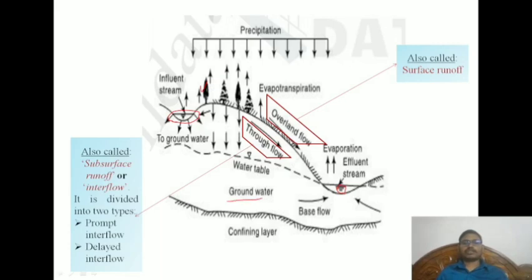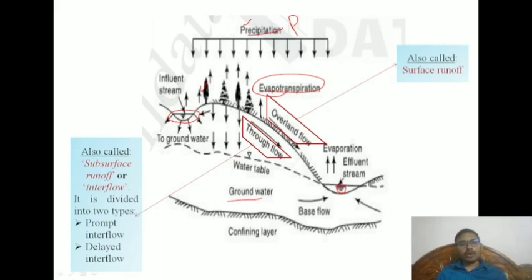And here is the groundwater and base flow. Now precipitation has happened here, and this is the evapotranspiration, as I discussed in the earlier classes. Evaporation is with respect to the water bodies, and transpiration is with respect to the plants.